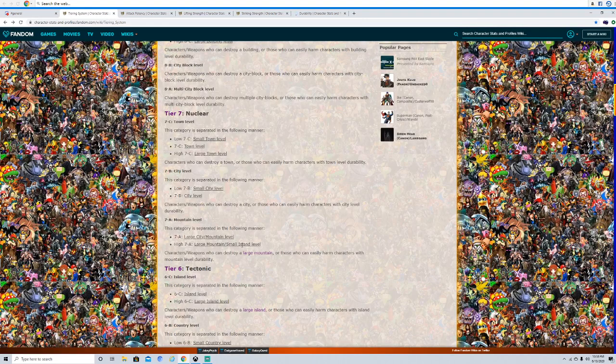Whenever you can destroy islands, basically means you can destroy plots of land. Or say large mountain would consist of things like the Himalayas, Mount Everest, and then lower mountain levels would basically just be stuff below Himalayas, Mount Everest, the works.